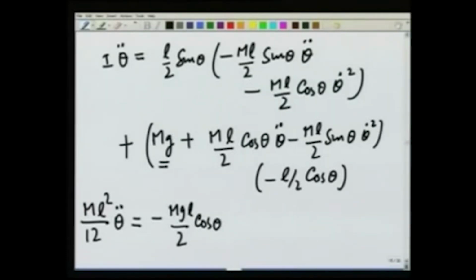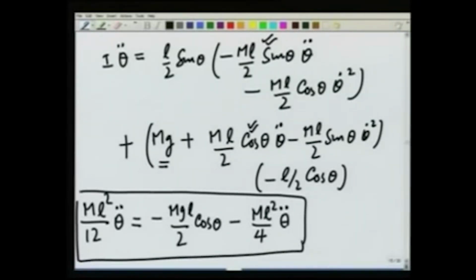Then I am going to have minus ml square by 4 cosine square theta coming from here, minus ml square by 4 sine square theta coming from here, that will give me minus ml square over 4 theta double dot, that takes care of this term and this term, and finally I am going to have plus ml square by 4 sin theta cosine theta theta dot square from here, and plus ml square by 4 sin theta cosine theta theta dot square from here. So, that term cancels. So, this is my final equation.